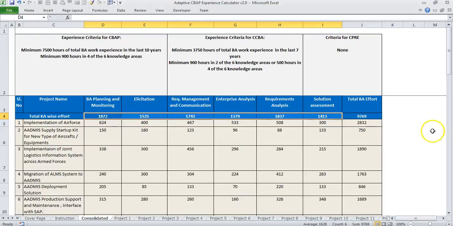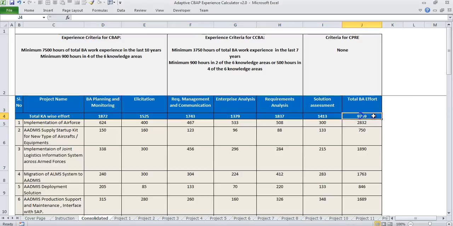Once you start putting in all these efforts, then you come to the consolidated page and start looking at whether you are well within the ranges. Sometimes you may intelligently distribute the effort, because it's safe to be in at least 4 knowledge areas above 1500, so that even if IIBA discounts a little bit of effort, you'll still be above the 900 mark. So if in 1 or 2 areas you are a little weak, even going down on effort in that area would make sense. In general, we would advise something like 8,500 hours plus of effort to be described in this template, so that the final effort doesn't come down below 7,500.